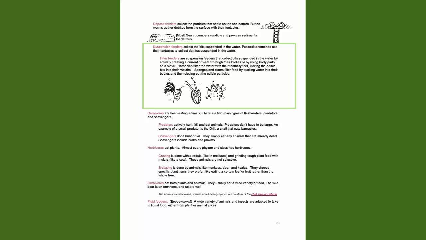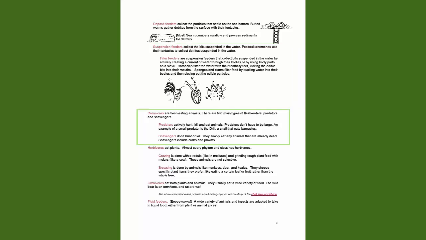Filter feeders are suspension feeders that collect bits suspended in the water by actively creating a current of water through their bodies, or by using body parts as a sieve. Barnacles filter the water with their feathery feet, kicking the edible bits into their mouths. Sponges and clams filter feed by sucking water into their bodies and then sieving out the edible particles.